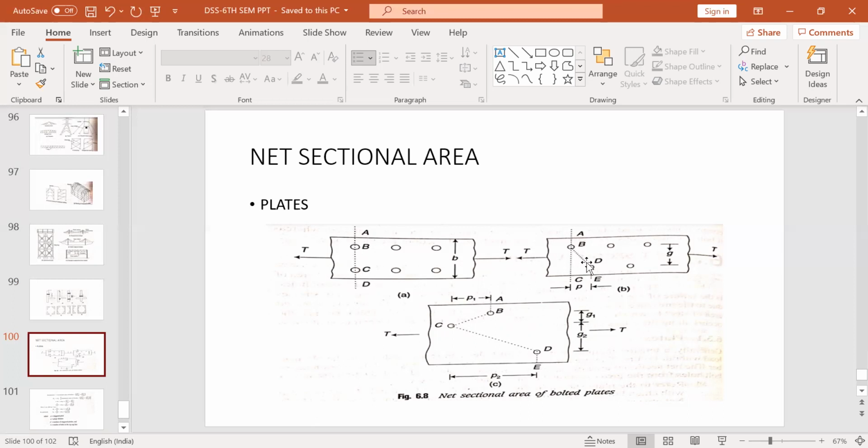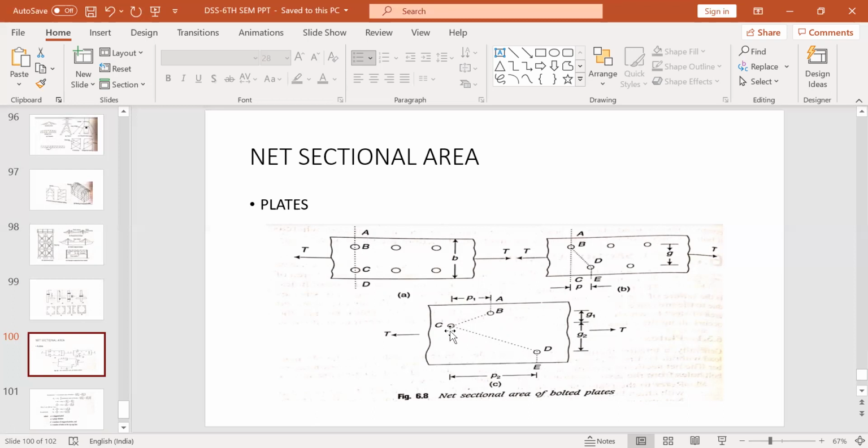Now you are making staggered holes: one hole is here, that means in one line you have one hole, in another line you have another hole. This staggering will continue, and you have arranged the bolting so that it looks like a staggered connection. For staggering, you provide a pitch p, called the staggered pitch.